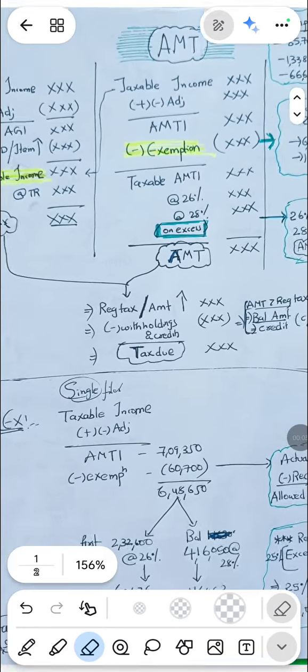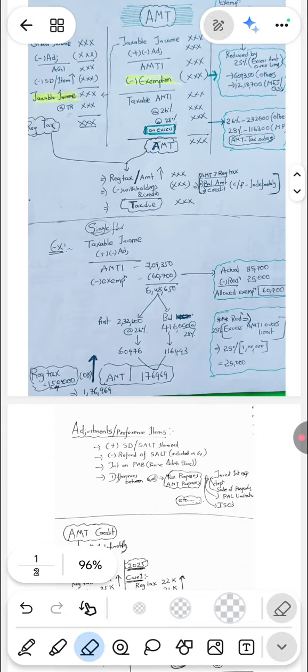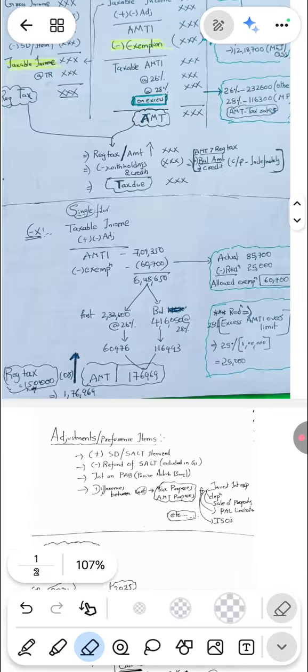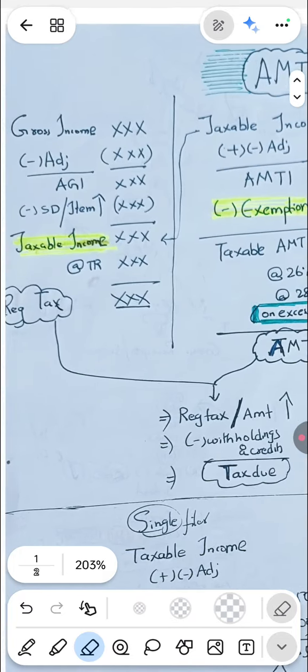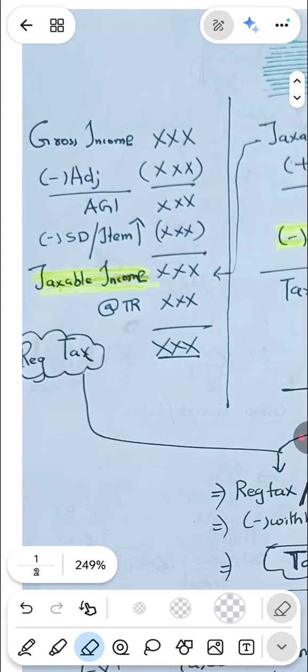Hey, today we are going to discuss alternate minimum tax. So, in general, from gross income minus adjustments, you will get adjusted gross income. From that, you will take the standard deduction or itemized deduction, whichever is higher. We will arrive at taxable income. We will apply the tax rates.